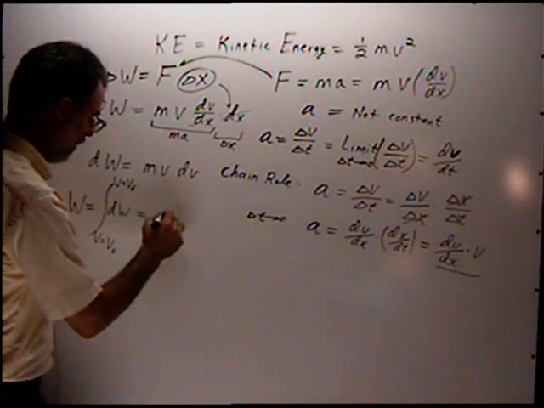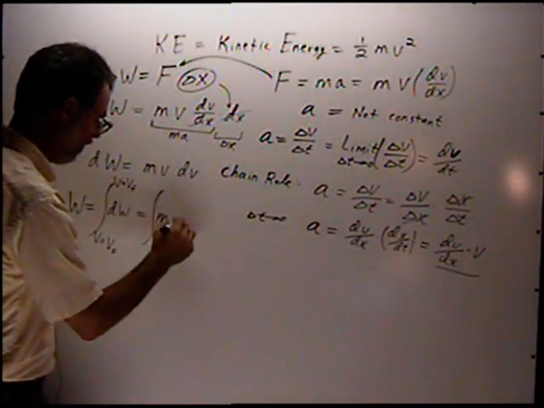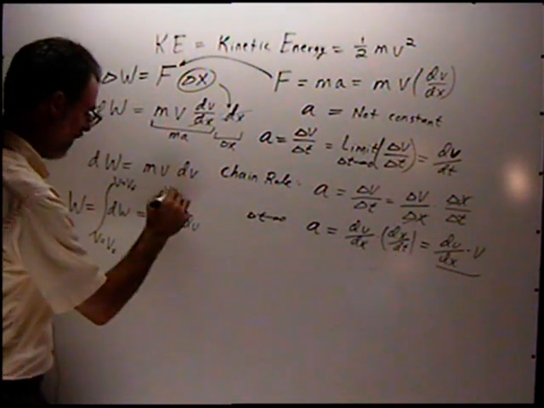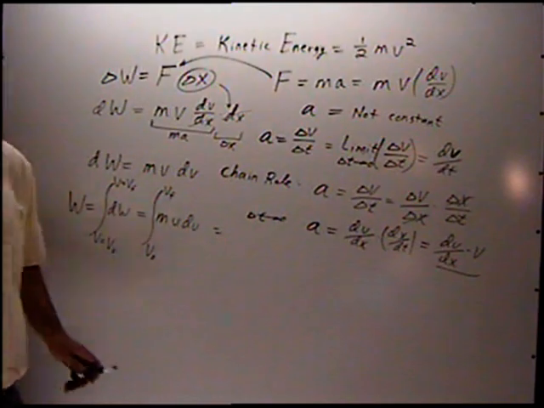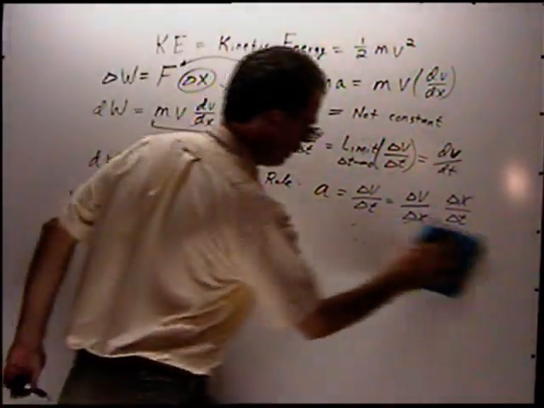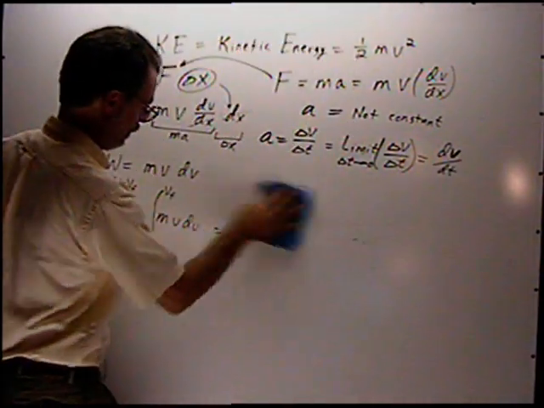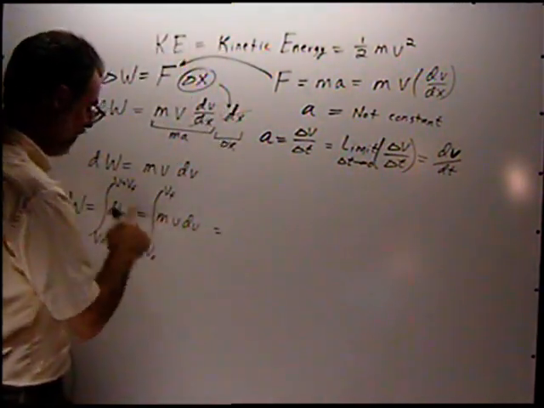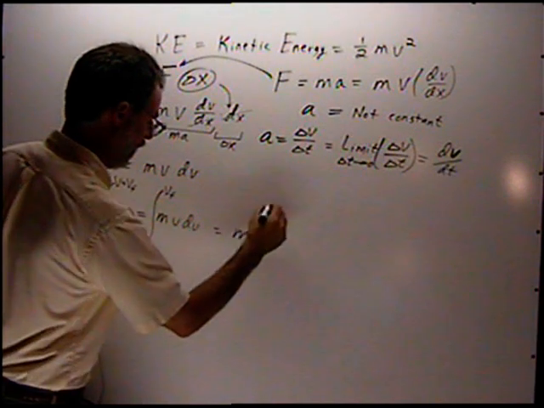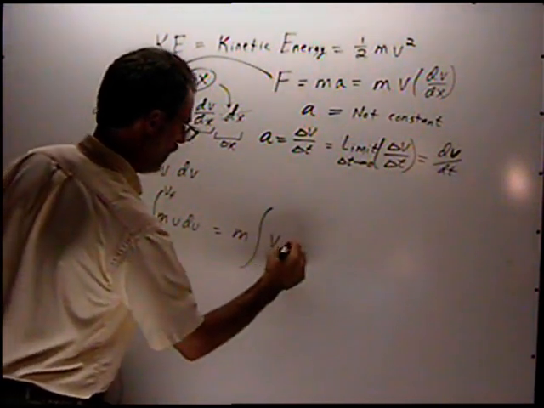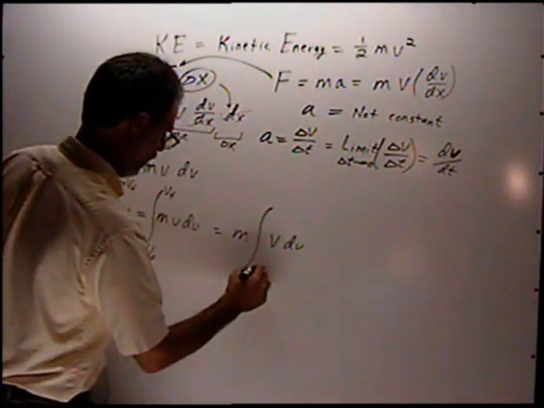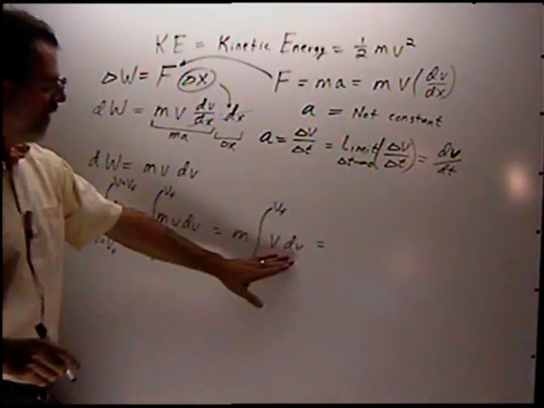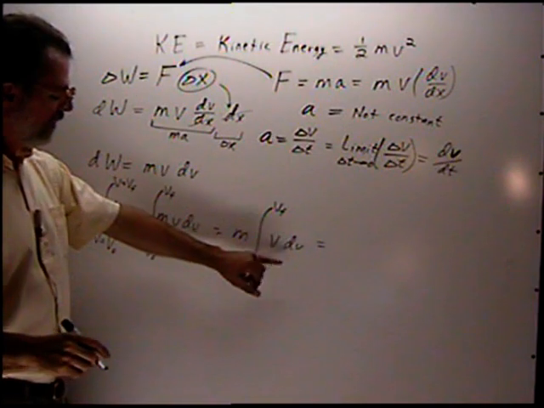And I get the integral of m v dv from an initial velocity to a final velocity. The mass is constant, so we can pull that out, and we get v dv from the initial velocity to the final velocity. Now, if you know calculus, how do we integrate this integral?